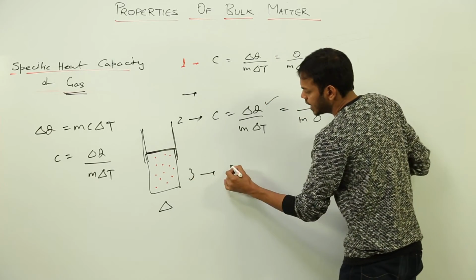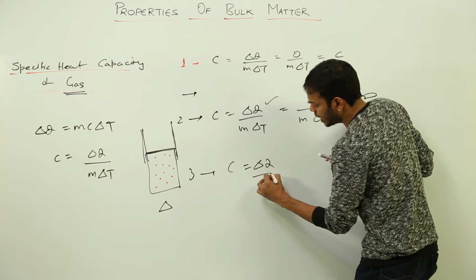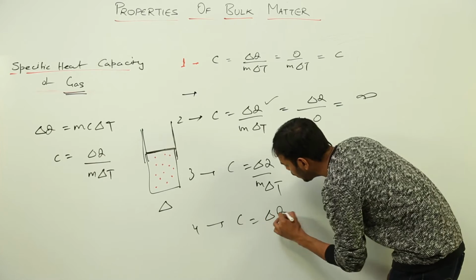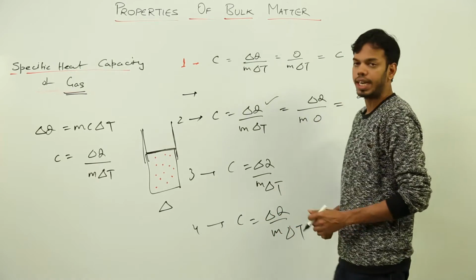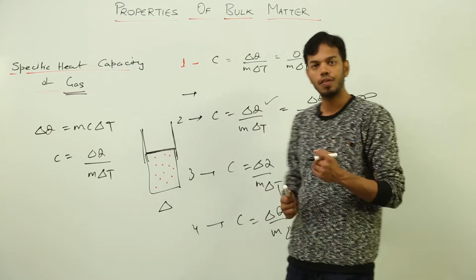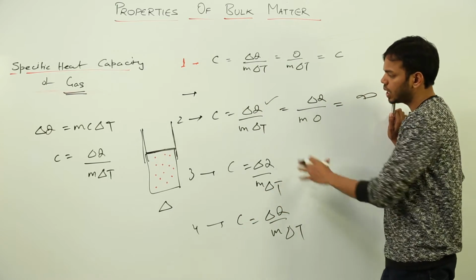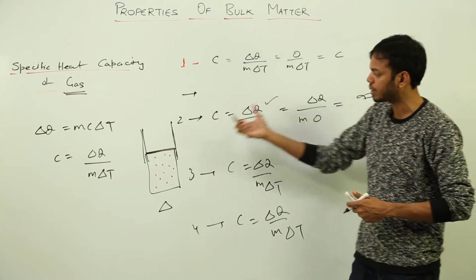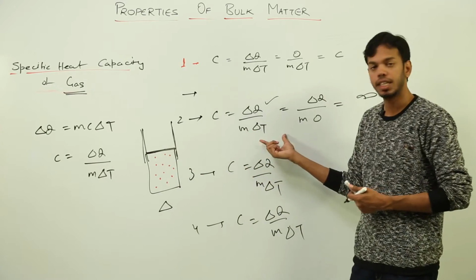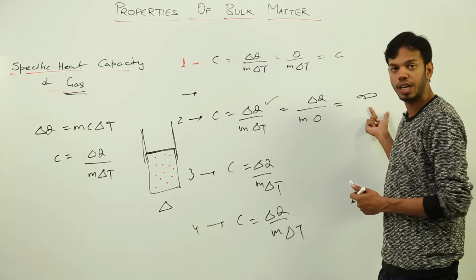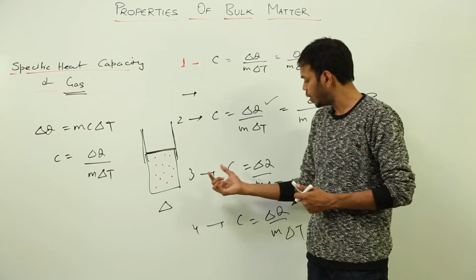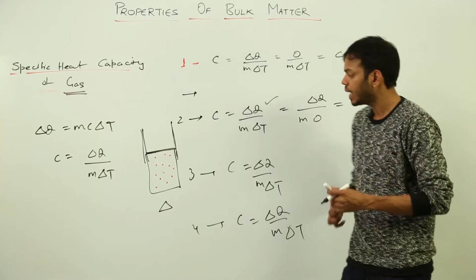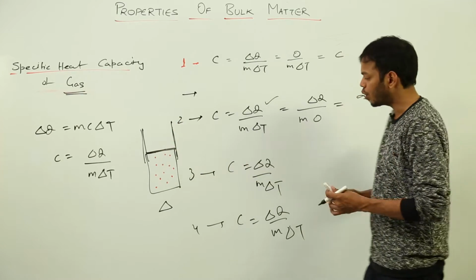In the third case, C is equal to delta Q over m delta T, and now in the next two cases we are going to consider rate of expansion. Suppose rate of expansion is slow. When rate of expansion is low, that means the speed at which gas is expanding is low. Now this was a special case of these two, when we expanded the gas in such a way that temperature remained constant. That is why specific heat capacity came out to be infinity. But now we are just considering that rate of expansion could be slow or fast. Now when rate of expansion is slow, what would happen?